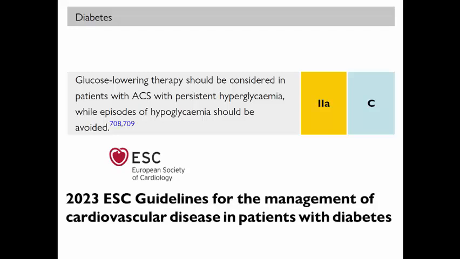And just reminding you that we have the 2023 ESC Guidelines for management of cardiovascular disease in patients with diabetes. We are going to dedicate a specific video to discuss these guidelines.